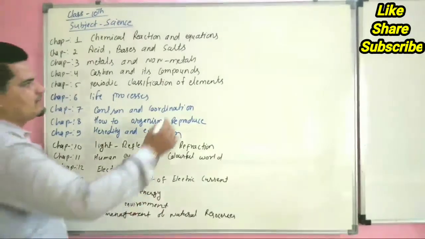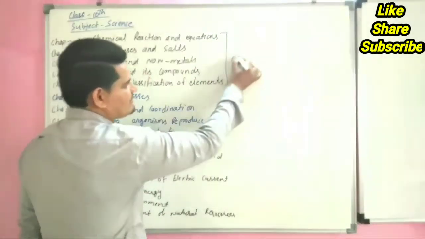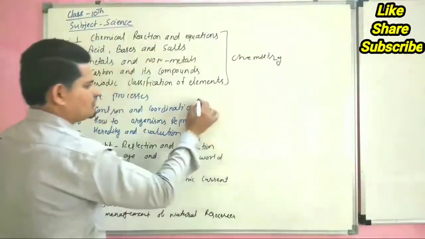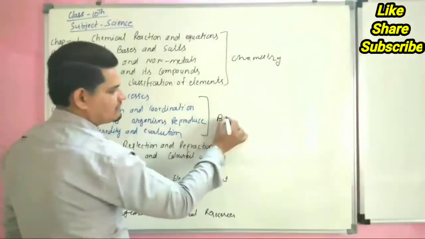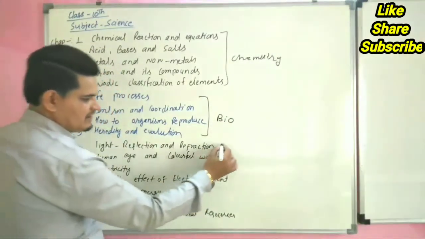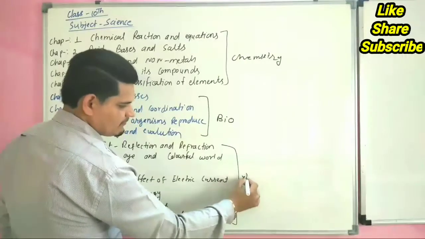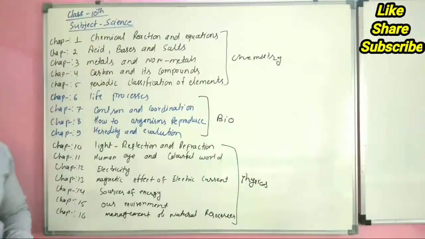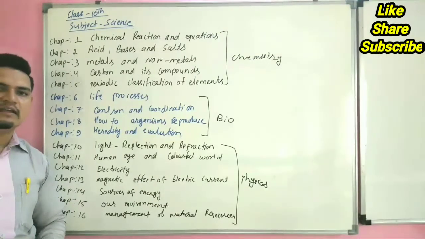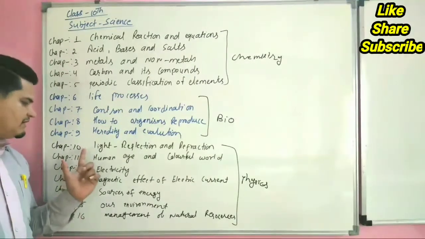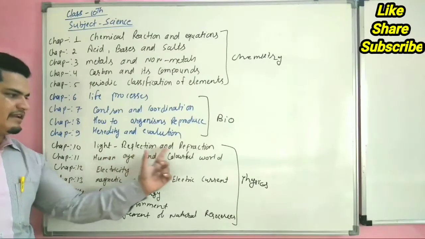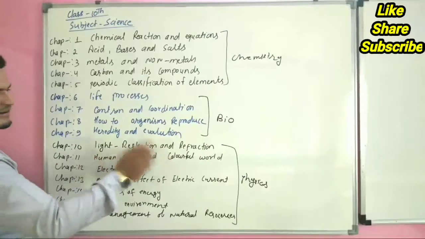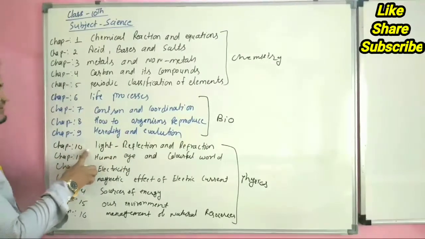So these 5 chapters are of chemistry, and these 4 chapters are of biology, and the remaining 7 chapters are of physics. So now we are going to start 10th class physics, chapter 10, light, reflection and refraction. This is the first chapter of physics.